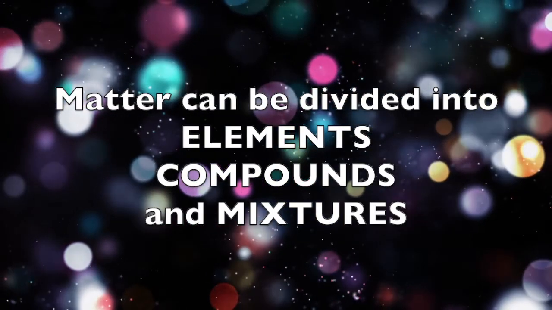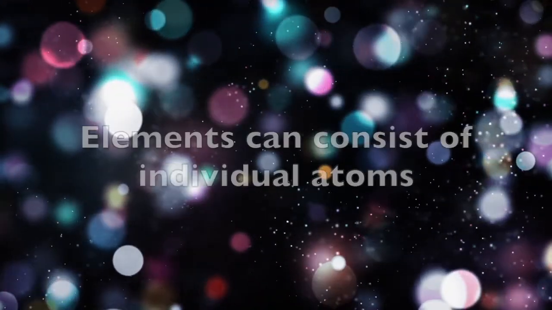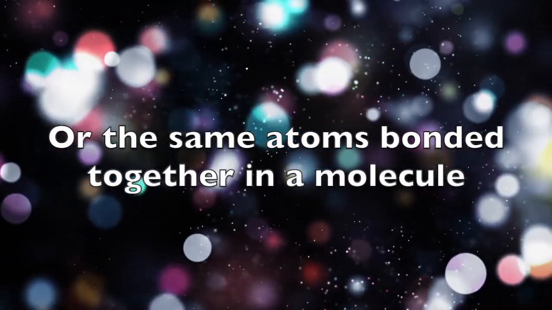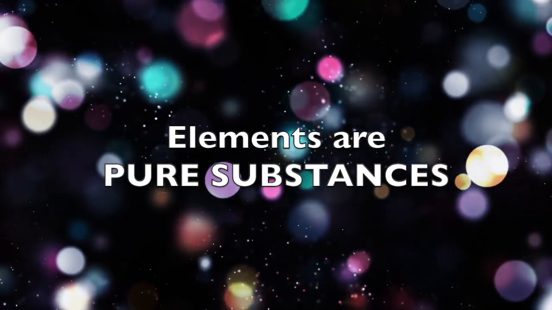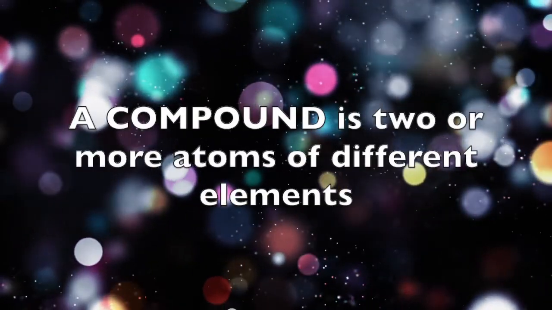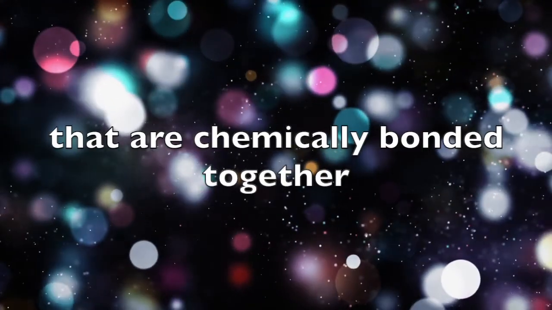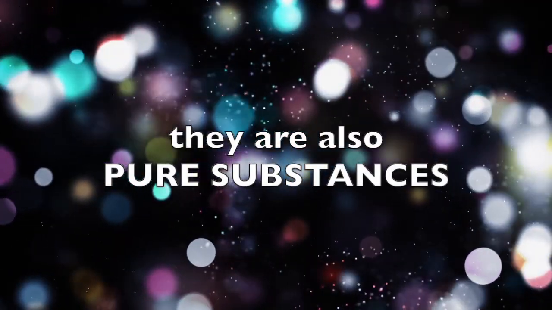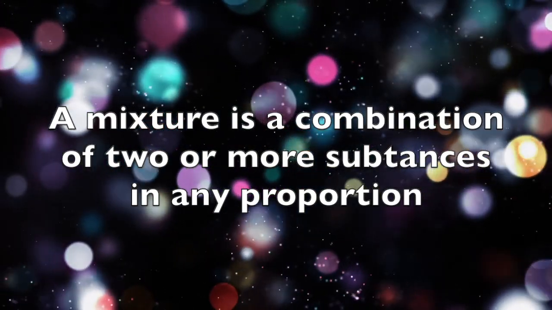In summary, matter can be divided into elements, compounds, and mixtures. Elements can consist of individual atoms or the same atom bonded together in a molecule. Elements are pure substances. A compound is two or more atoms of different elements that are chemically bonded together. It is also a pure substance. A mixture is a combination of two or more substances in any proportion.